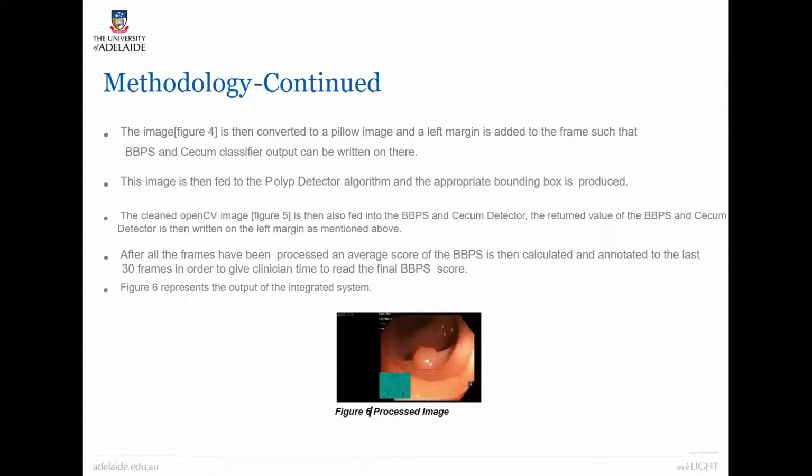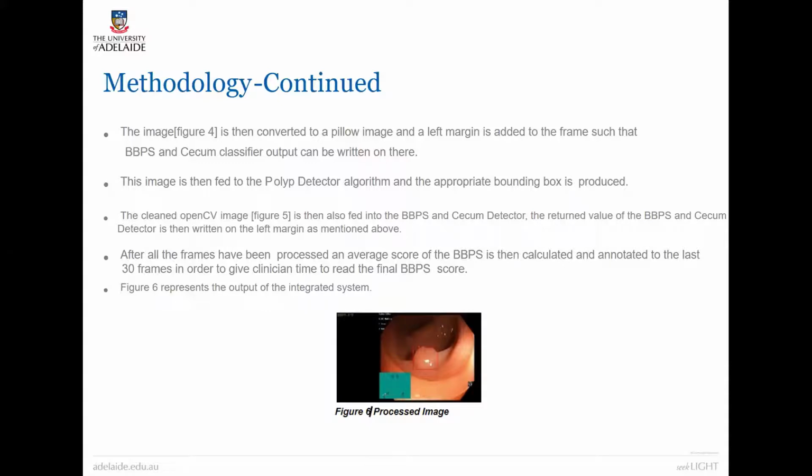So then what we have to do is this image, we have to add a left margin to it in order to write the Boston Bowel Preparation Score and cecum score later on. The image is then fed to the polyp detector algorithm and appropriate bounding boxes are produced. The cleaned OpenCV image is then also fed to the bowel preparation score and cecum detector. The return value of the bowel preparation score and cecum detector is then written on the left margin as mentioned above.